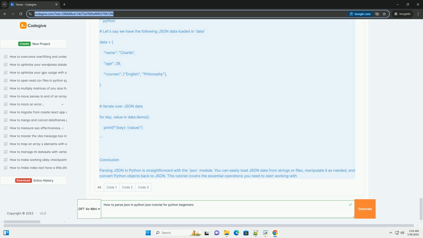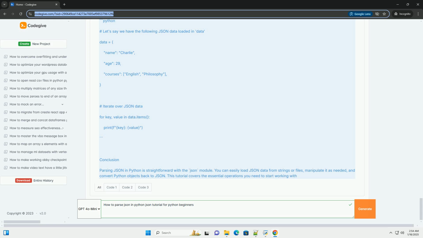1. Understanding JSON format. JSON represents data in name/value pairs. Here's a simple example of JSON data. 2. Loading JSON data from a string. To parse JSON data from a string, you can use the json.loads function. Example: